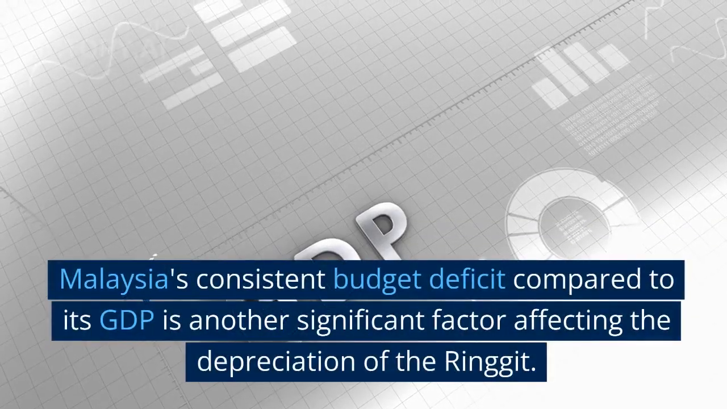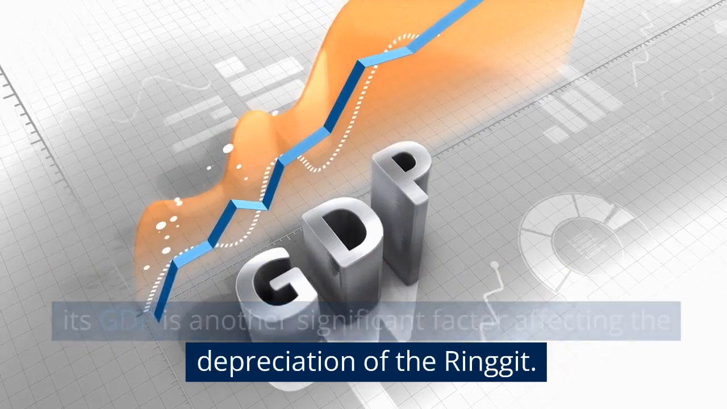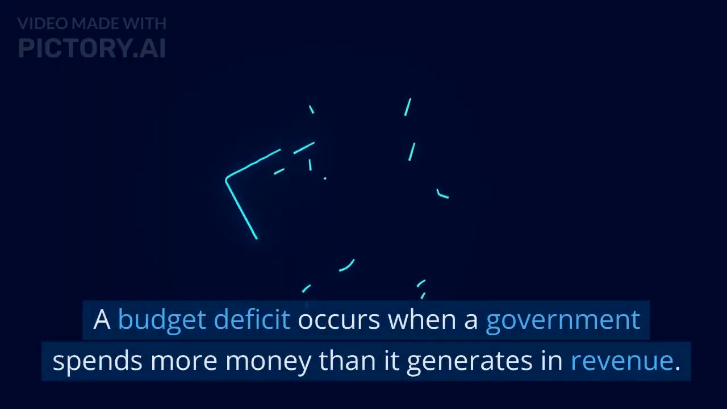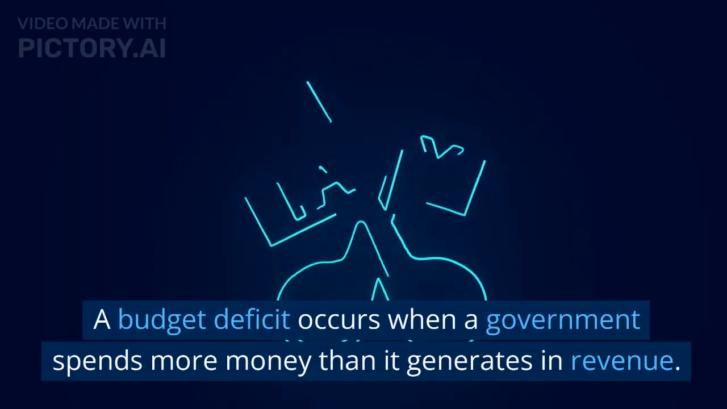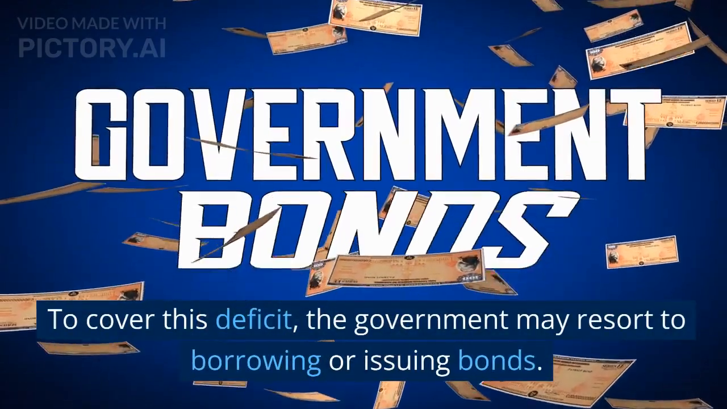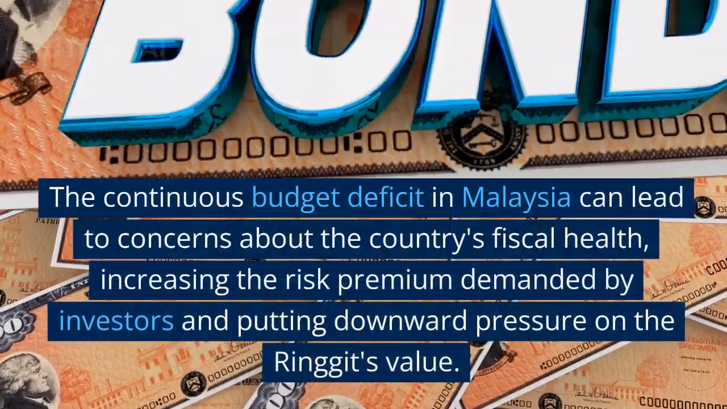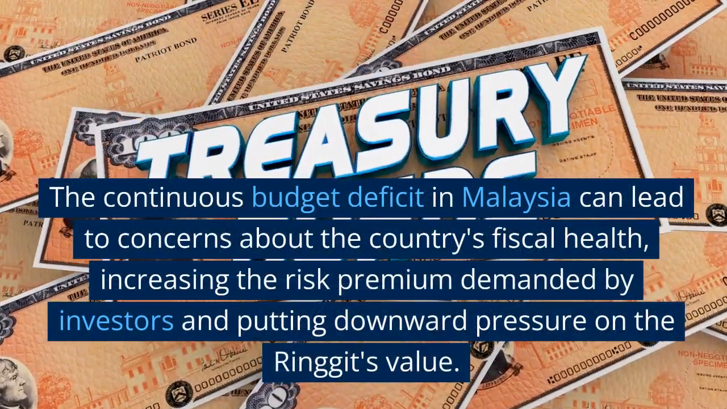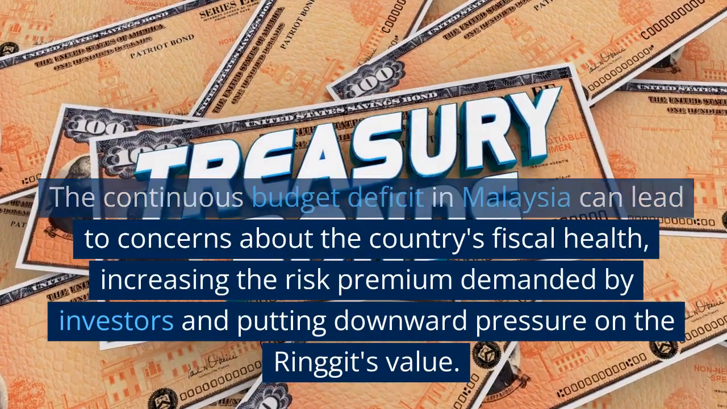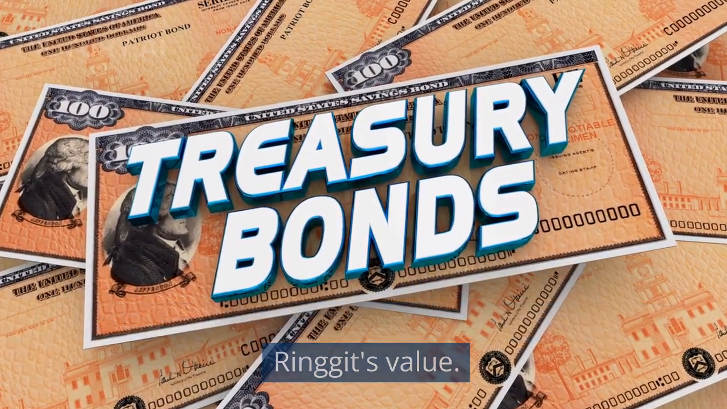Factor number 3, constant budget deficit. Malaysia's consistent budget deficit compared to its GDP is another significant factor affecting the depreciation of the ringgit. A budget deficit occurs when a government spends more money than it generates in revenue. To cover this deficit, the government may resort to borrowing or issuing bonds. The continuous budget deficit in Malaysia can lead to concerns about the country's fiscal health, increasing the risk premium demanded by investors and putting downward pressure on the ringgit's value.